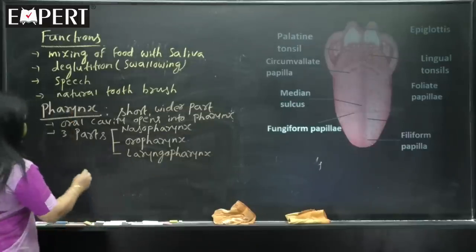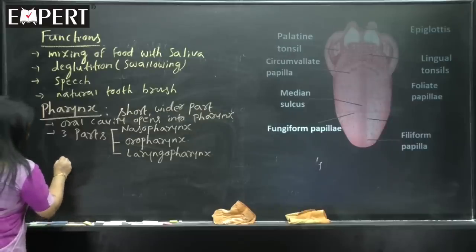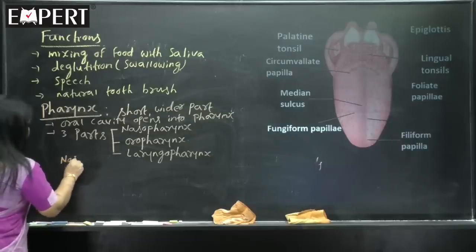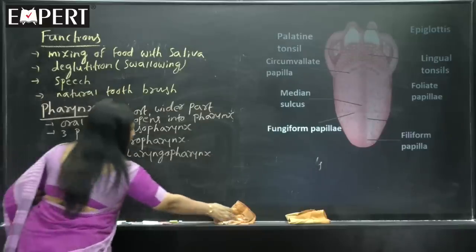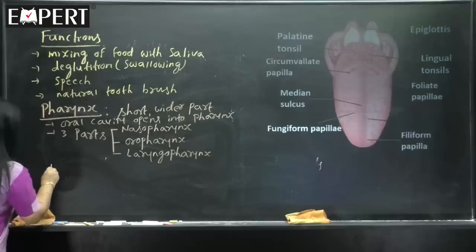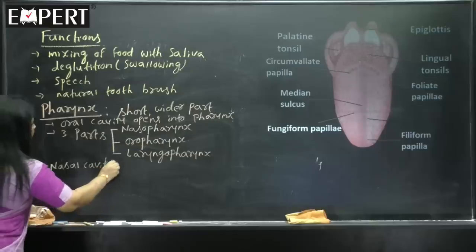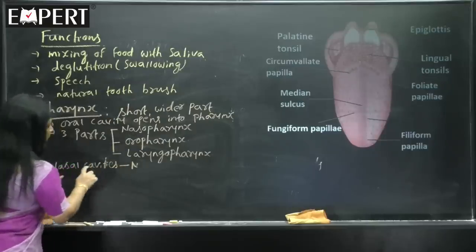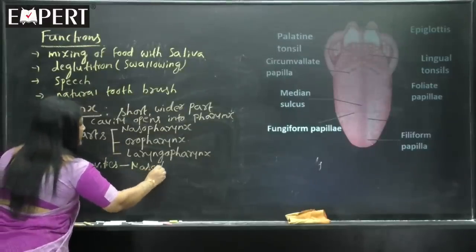I will draw one rough diagram to understand them, or I will show like this schematically. See, nasal cavities. Behind the nasal cavities is nasopharynx.